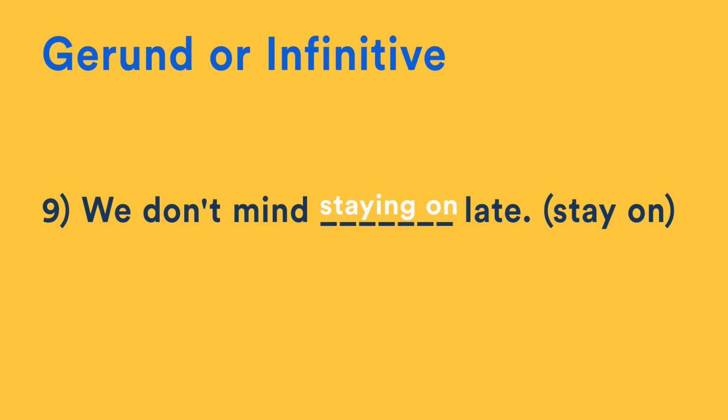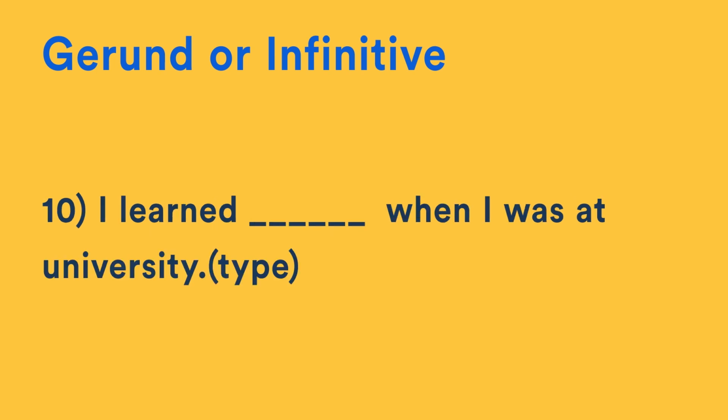Number 10. I learnt when I was at university. And the verb we're going to use is type. The answer is I learned to type when I was at university. You learn to do something. It takes the infinitive.